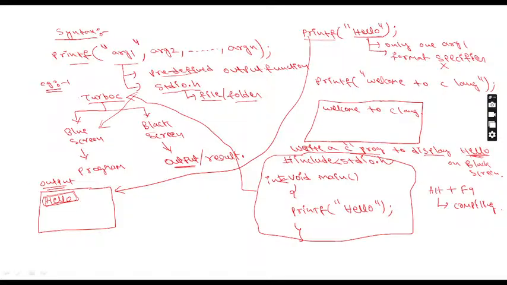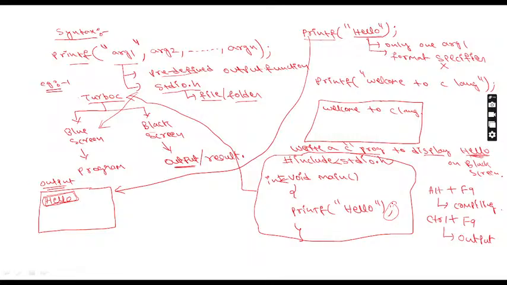To see the output of this program after compiling, we need to press Control plus F9. Once you press Control plus F9, the output screen will be displayed. One important thing to observe: if you make any mistake while writing the program, it will not be compiled. Only once your program is compiled can you see the output. Even if you miss the semicolon after the printf statement, your program will not execute because the compiler will generate an error saying one particular statement does not contain the semicolon.